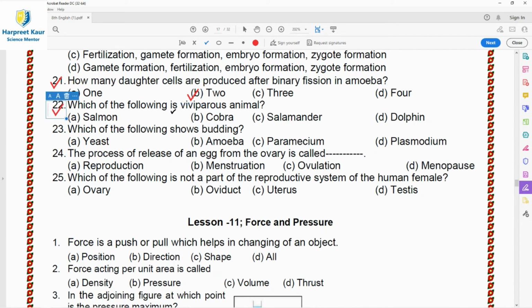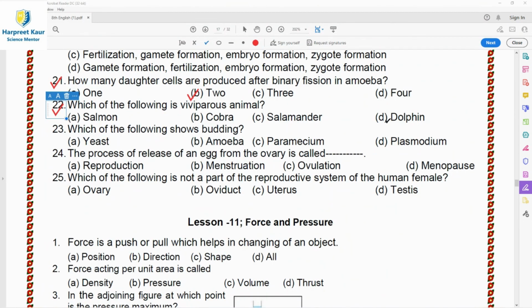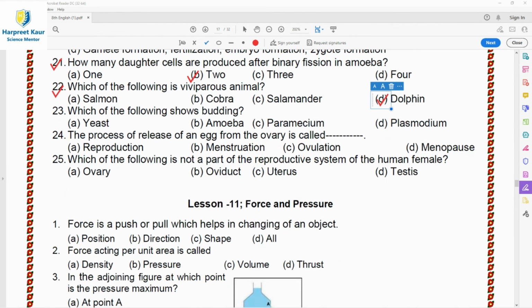Then question 22, which of the following is a viviparous animal? A viviparous animal is an animal which gives birth to its young ones. So the option A is salmon, cobra and salamander. All of these lay eggs to produce their young ones or babies. So dolphin, which is a mammal, it is a viviparous animal. Option D is the right answer for this. Like all the mammals, dolphins also reproduce through internal fertilization, and the females give birth to the young ones. So next question 23, which of the following shows budding?